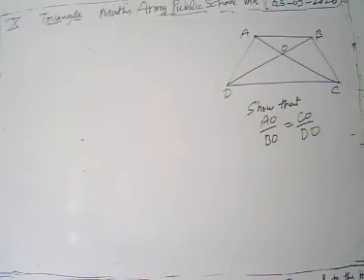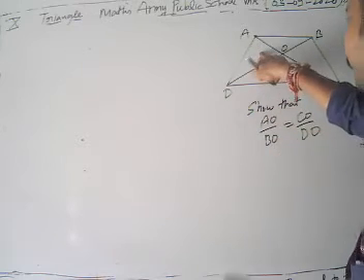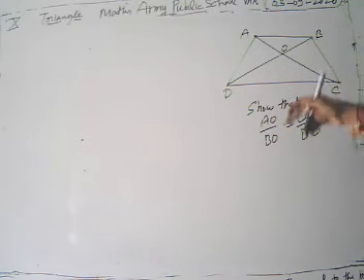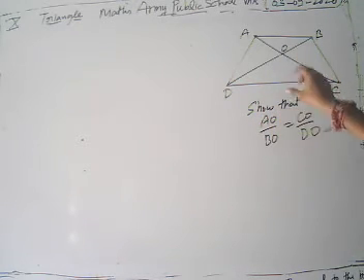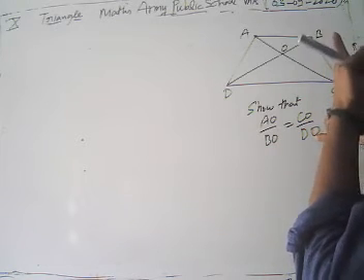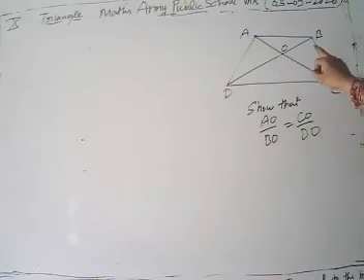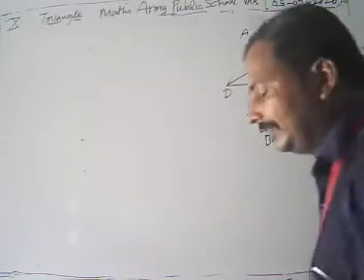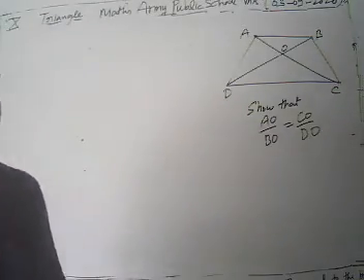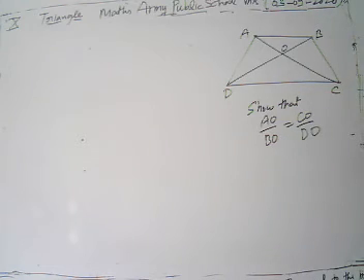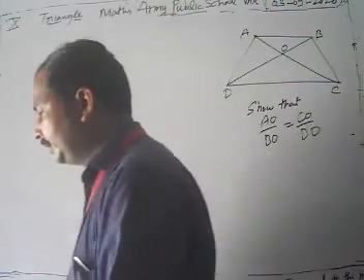What we have to show is that the ratio of AO to BO, also with CO and DO, means AO is to CO is equal to BO is to DO. After that we can interchange this proving part. So these ratios are equal to each other.